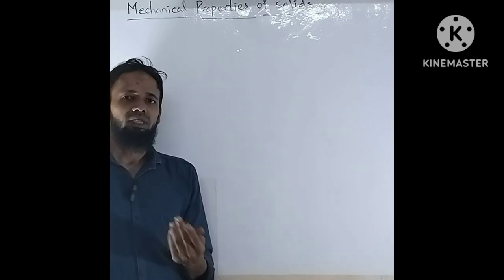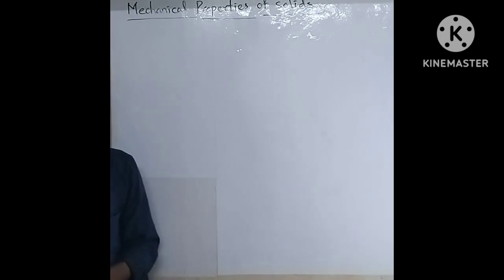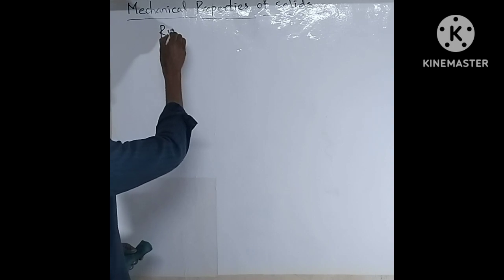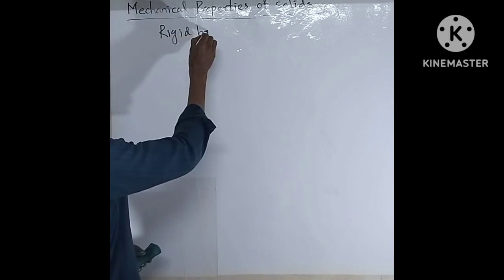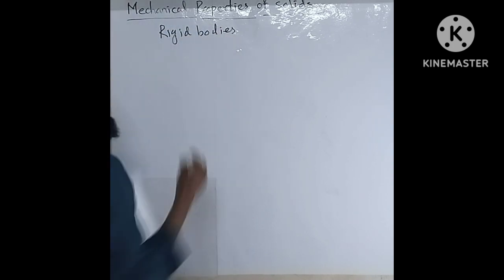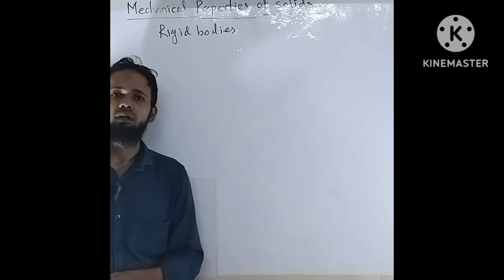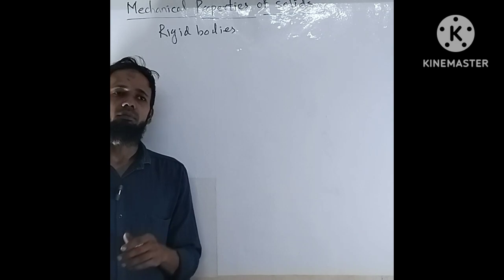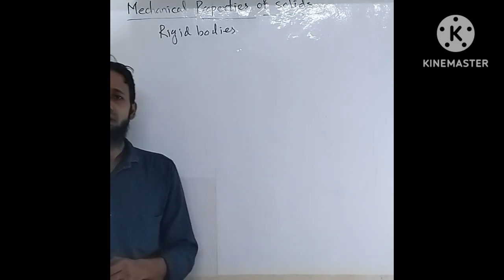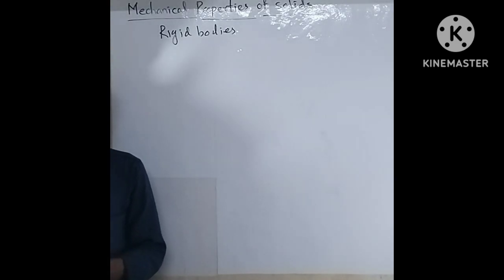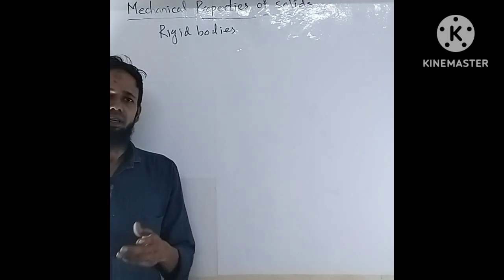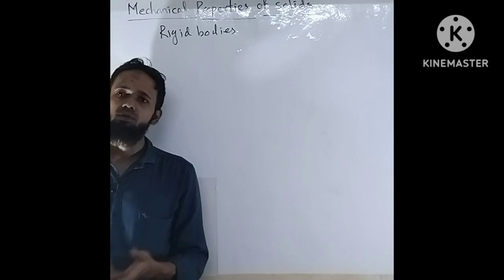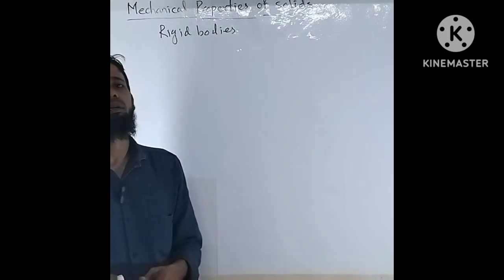You know about the rigid bodies. So rigid bodies, how can we define rigid bodies? Rigid bodies are actually the solid bodies. And these solid bodies maintain their shape and size against the external deforming forces. It means there will be no effect of any external forces which try to change its shape and size.